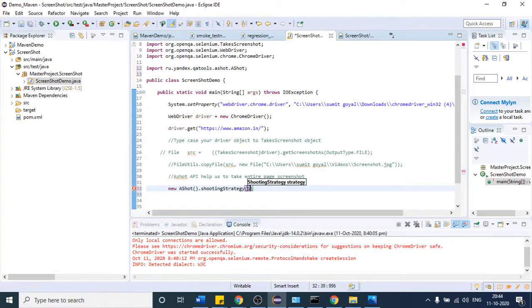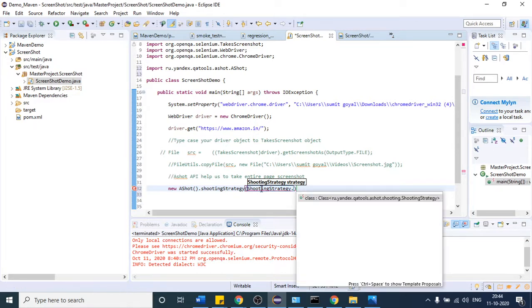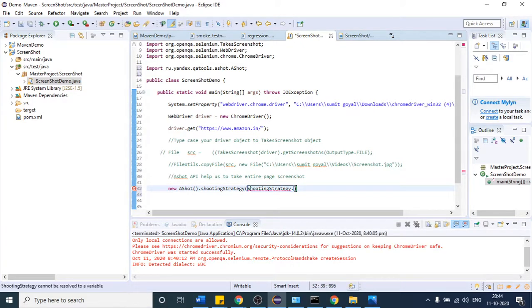ShootingStrategy, capital S-T-R-A. Is the class name correct? I think it is. Yes, ShootingStrategy, right? So this is the class, import it.